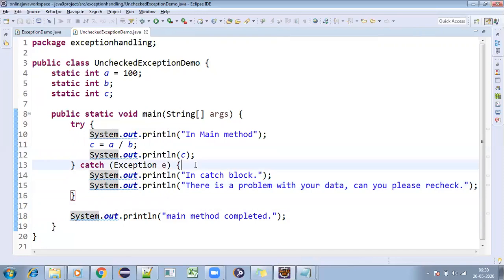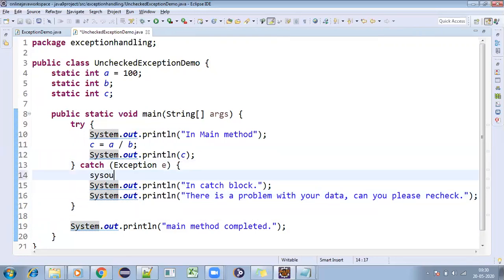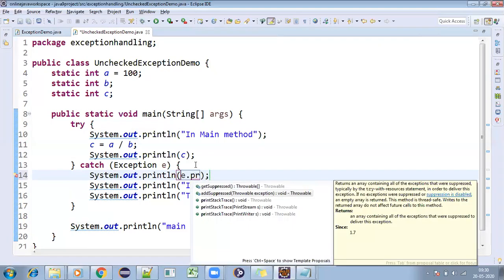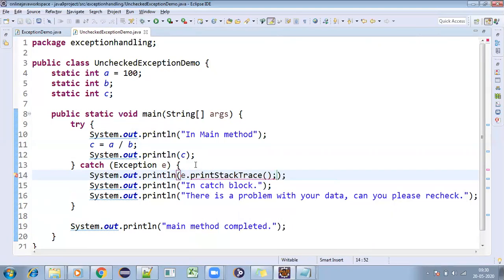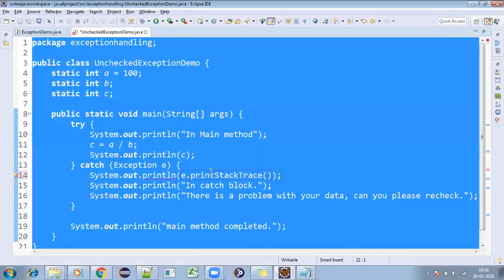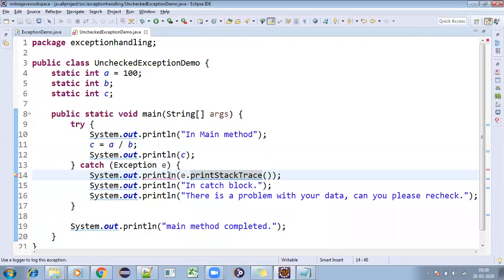So like that we can give that. But if you want to print exactly the problem I'm getting, you can just print e dot print stack trace. So what is print stack trace? I'll tell you. It will take some time to discuss more on print stack trace. Instead of system.out.println, you can directly take e dot print stack trace.